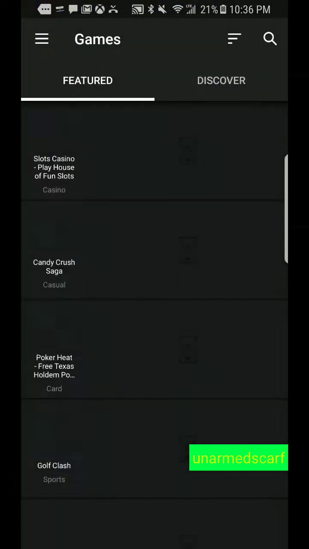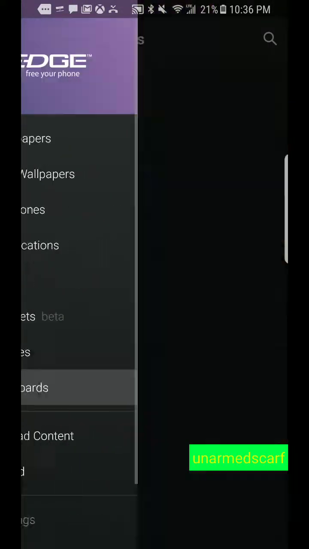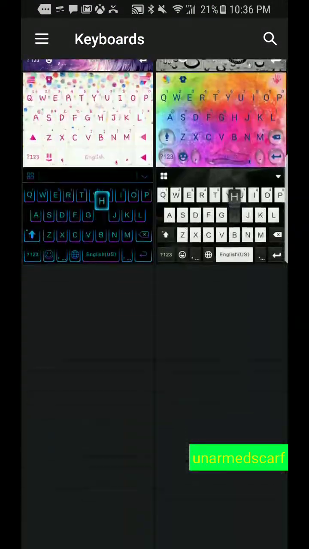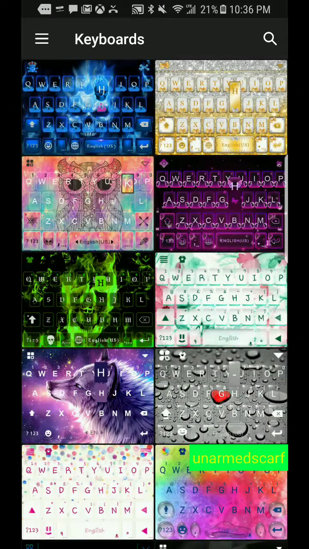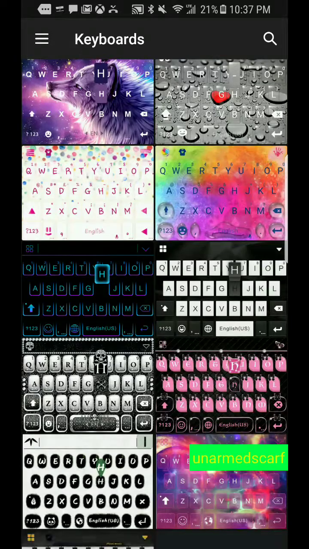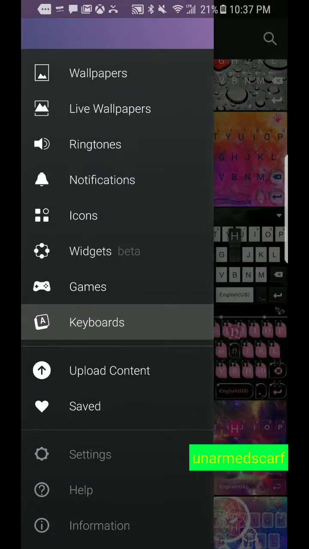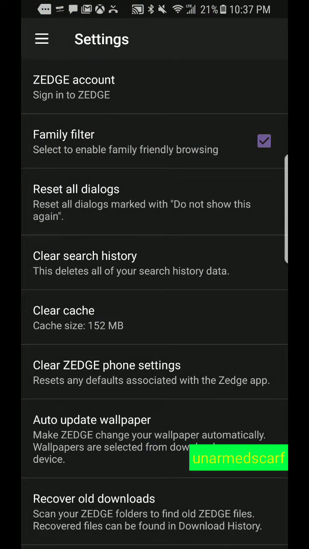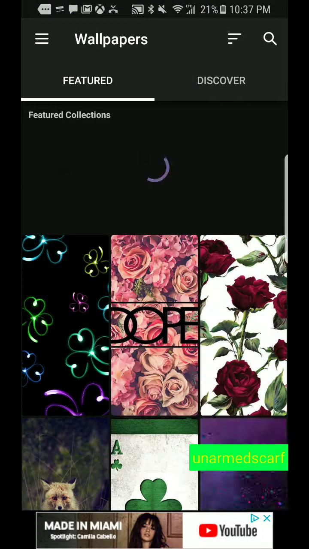They're games and keyboards. There are not that many keyboards since they haven't made a lot. Wait, I'll show you. Never mind. And you could upload your content, save, settings, help information.